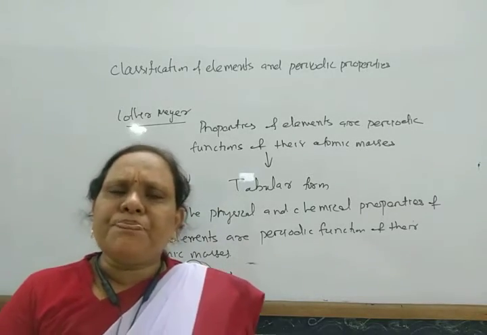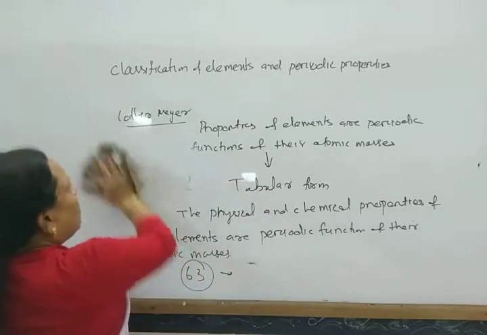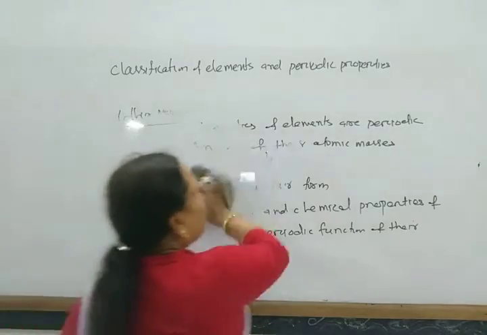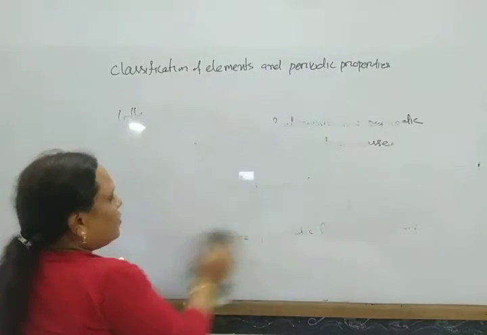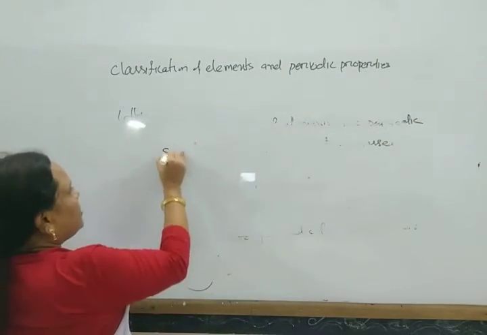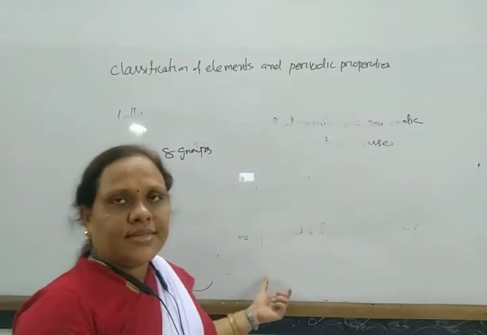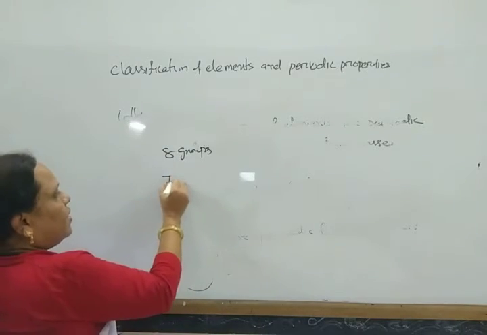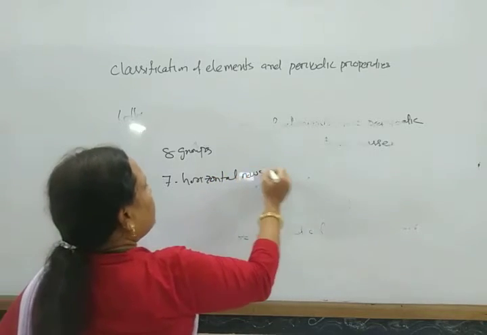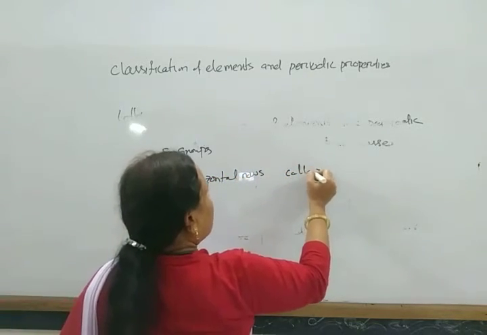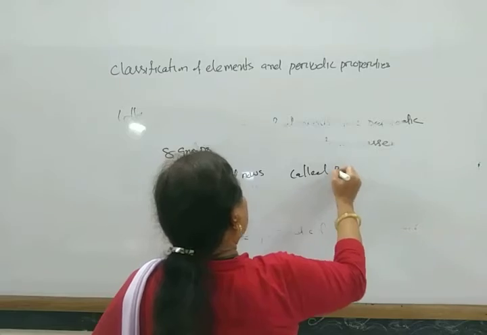So in this way, the original Mendeleev's periodic table consists of 8 groups and 7 periods. The 8 groups are the vertical lines, and the 7 horizontal rows are called periods.